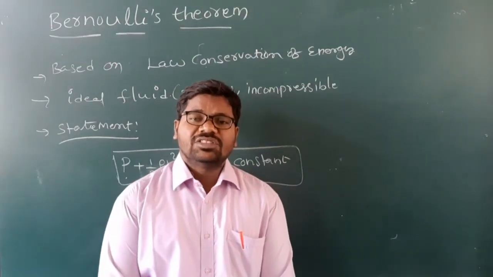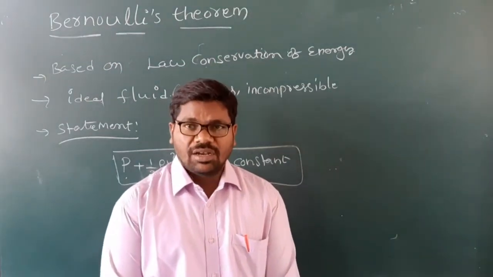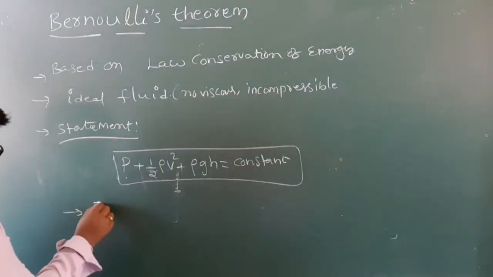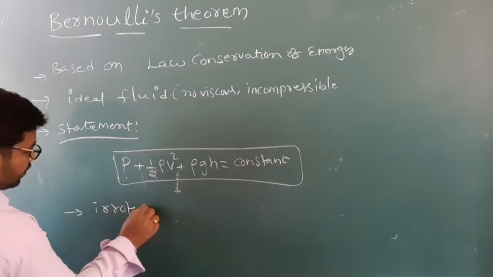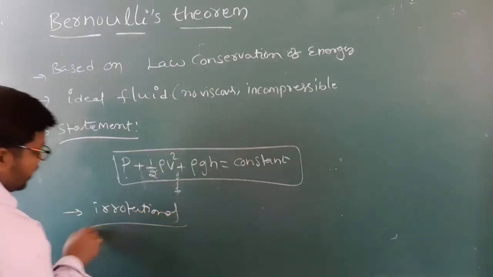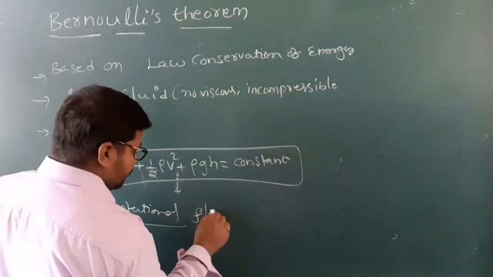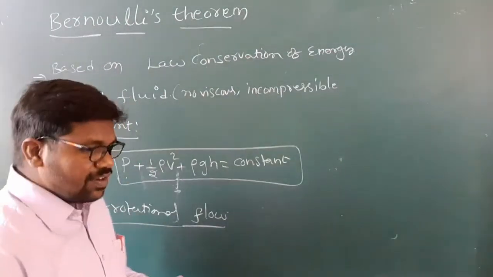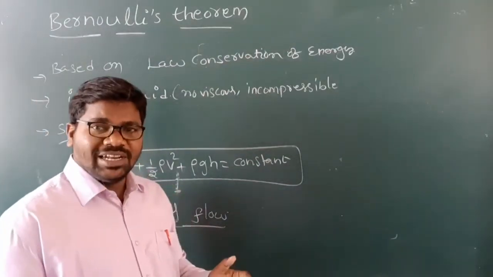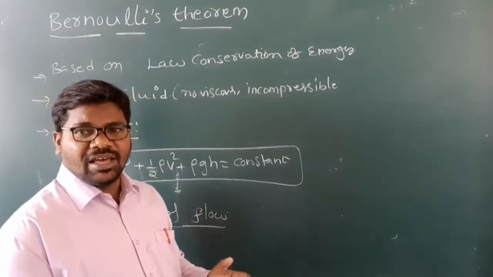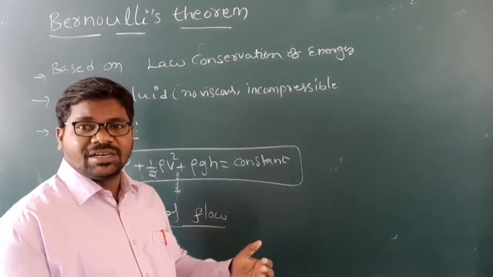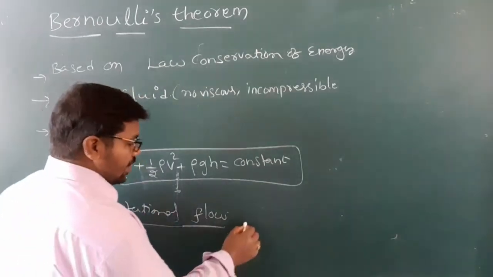Here we used the term irrotational. Irrotational means what, my children? Irrotational flow means when liquid flows in a particular canal or past any obstacle, the liquid path is curled, like turbulent flow.